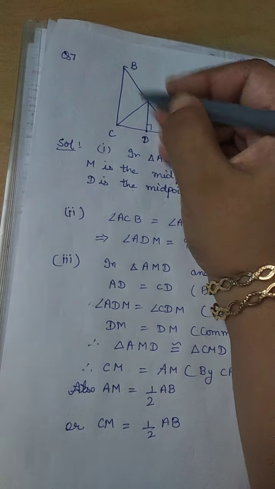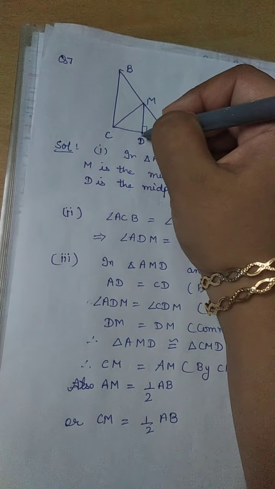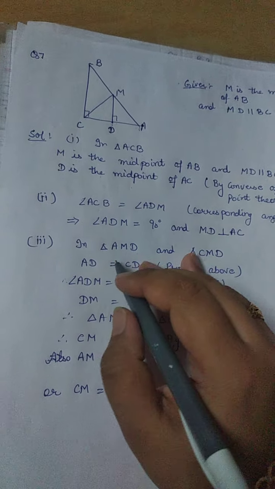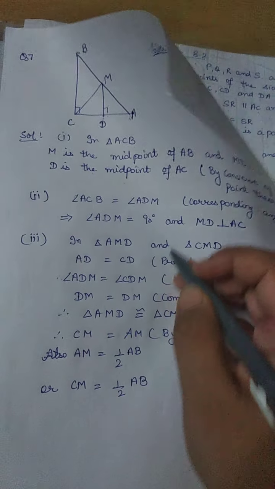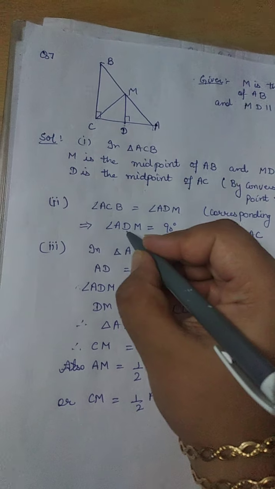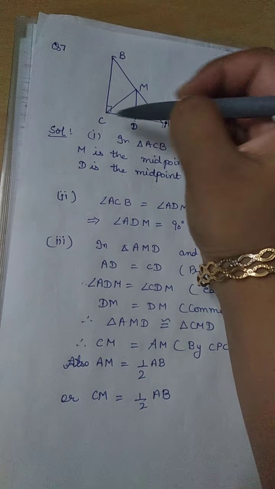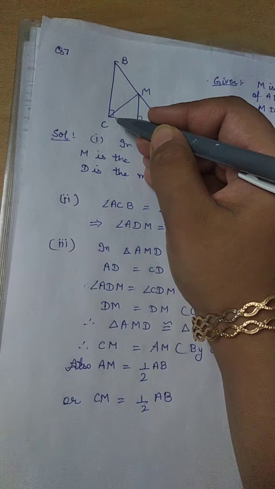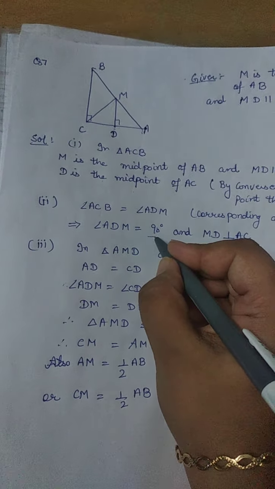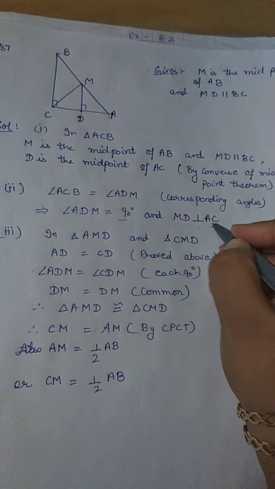Now we know that MD is parallel to BC and DC is a transversal. So this angle and this angle are equal because they are corresponding angles. They are equal, ACB and ADM, right? It is already given that angle ACB is 90 degrees. It's given in the question. It is a right angle triangle. So therefore my angle ADM also will be 90 degrees. Therefore MD will be perpendicular to my AC.